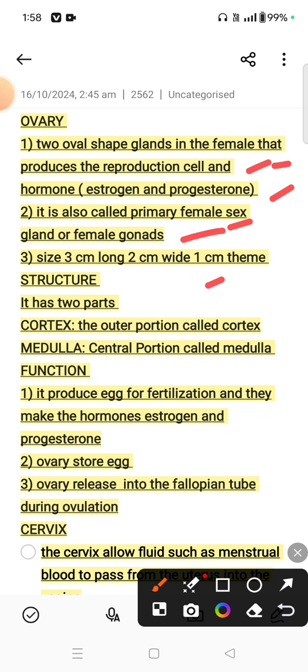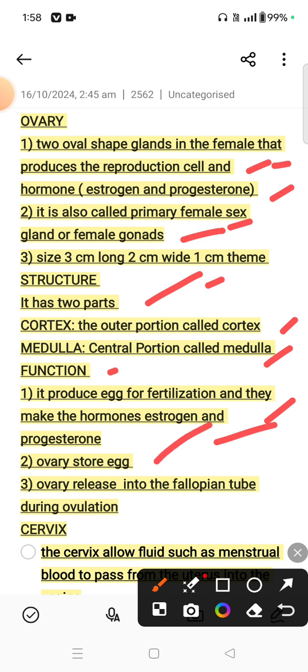Now the structure of the ovary. It has 2 parts: the outer portion called the cortex and the central portion called the medulla. And function: it produces eggs for fertilization and makes the hormones estrogen and progesterone.